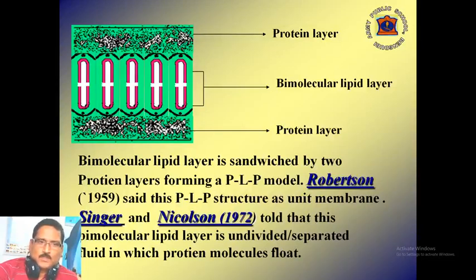Different scientists have given different PLP models and theories. Robertson in the year 1959 called this PLP structure the unit membrane. Singer and Nicolson in the year 1972 gave the most acceptable theory. According to them, this bimolecular lipid layer is undivided and fluid, in which protein molecules float.